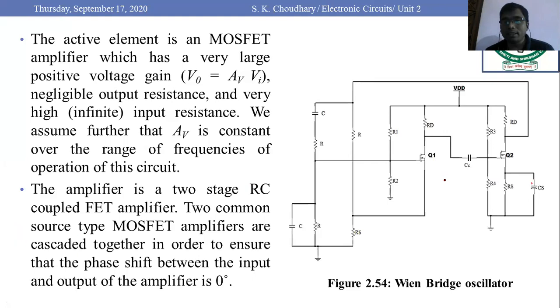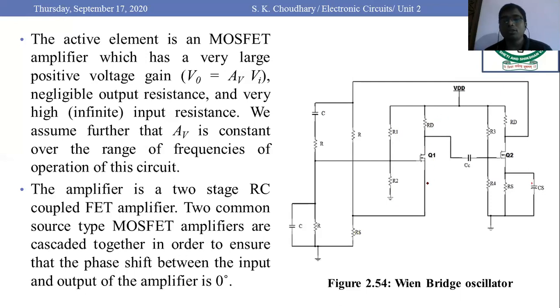In this Wien bridge oscillator, you can see two similar stages of common source amplifier are used. In one of the common source amplifiers, there is the voltage divider network R3 and R4. RD is the drain resistance, RS is the source resistance, and it is bypassed by CS. A similar stage is constructed with the help of Q1, where R1 and R2 are the voltage dividing network and RD is the drain resistance.